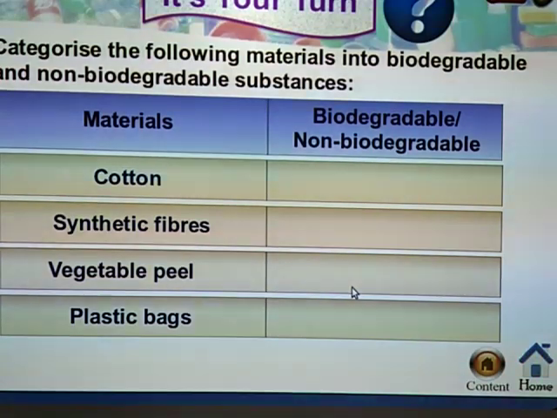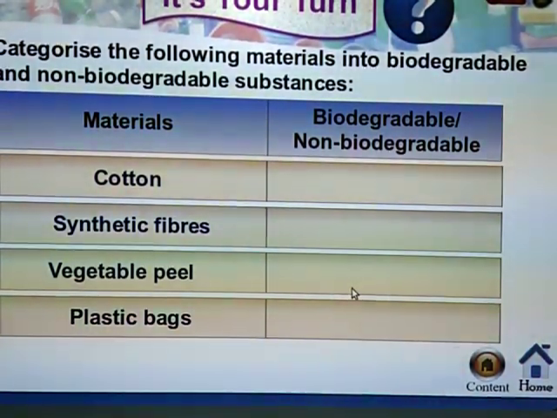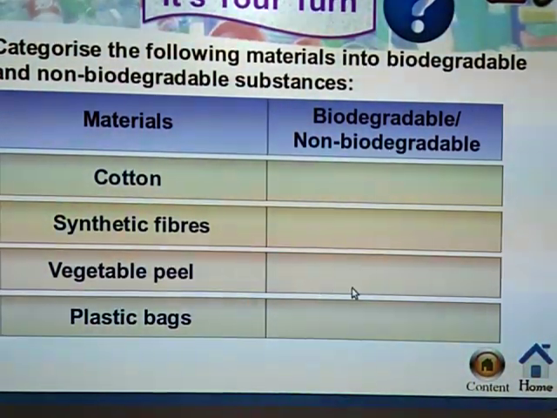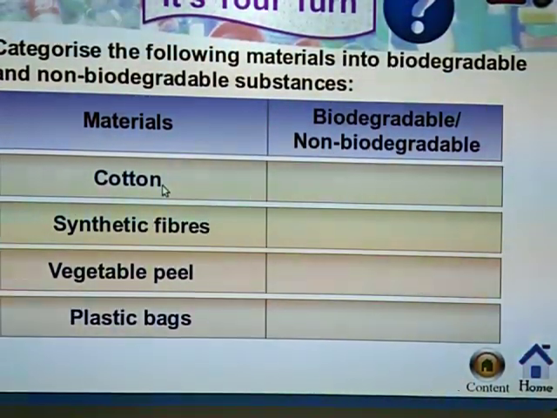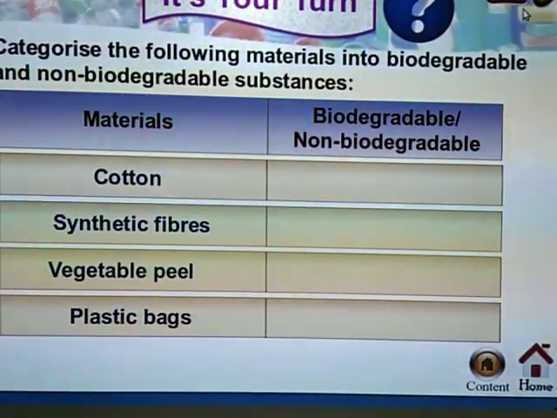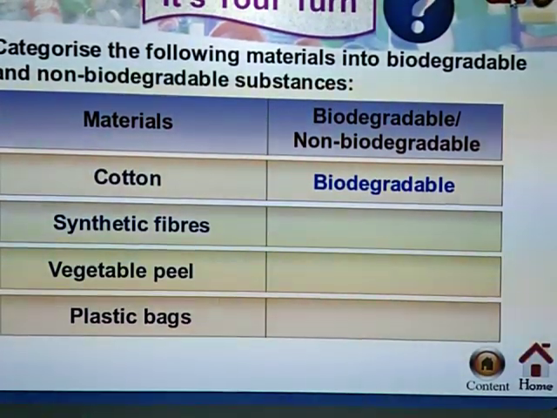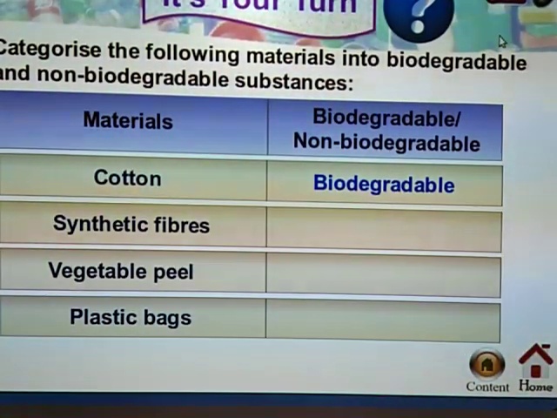Now we will categorize the given materials into biodegradable and non-biodegradable substances. First one is cotton. Cotton is a natural source, so it can be decomposed. Therefore it is biodegradable. Whereas synthetic fiber is made up of chemicals.